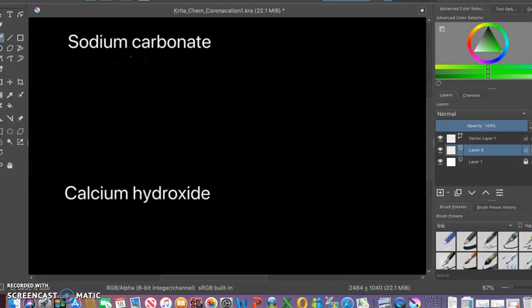Okay, you still need your periodic table, so have that close by. Okay, we're going to do sodium carbonate and calcium hydroxide. Both of these contain polyatomics. Okay, and you can pause me if I'm going too quickly, but I am going to go through this as quickly as possible so this doesn't turn into a really long video. Okay, so we got sodium. We know sodium is Na, and oh, this is so hard to do. Na has a charge of 2+. Am I right on that? Uh-oh, I don't remember. This is giving me mush brain.